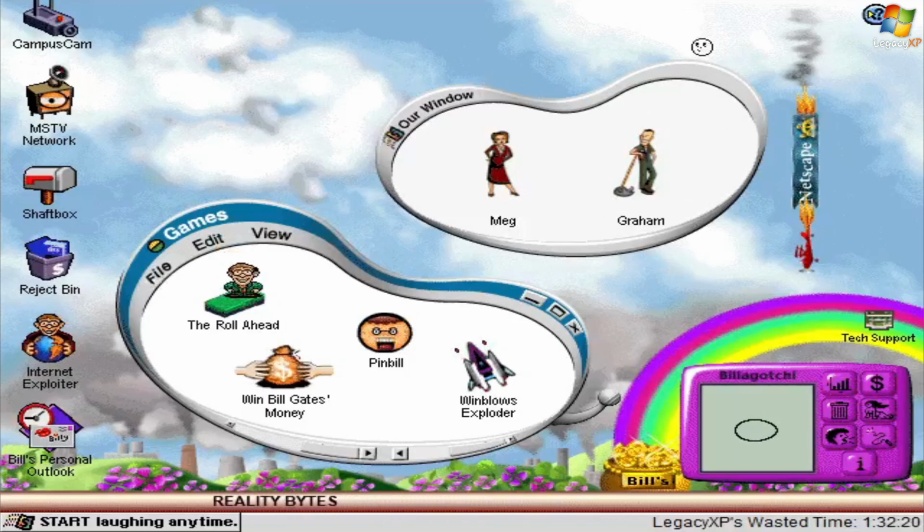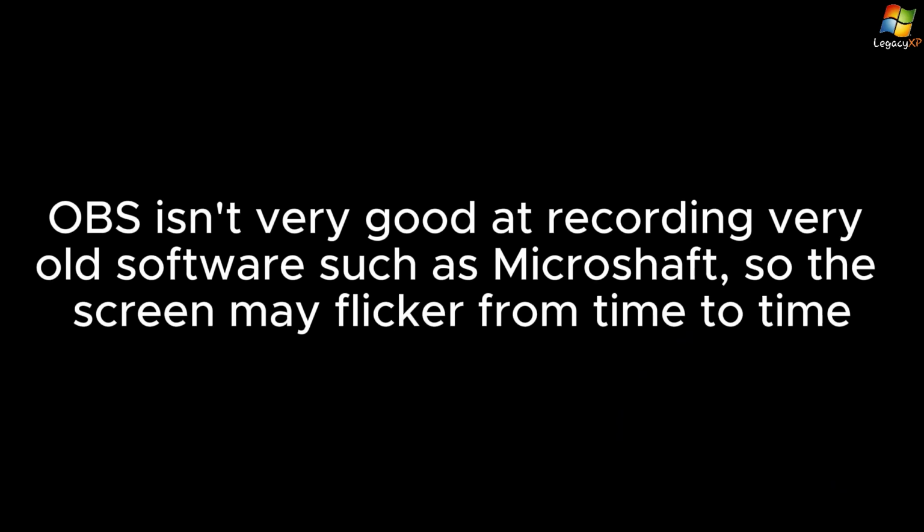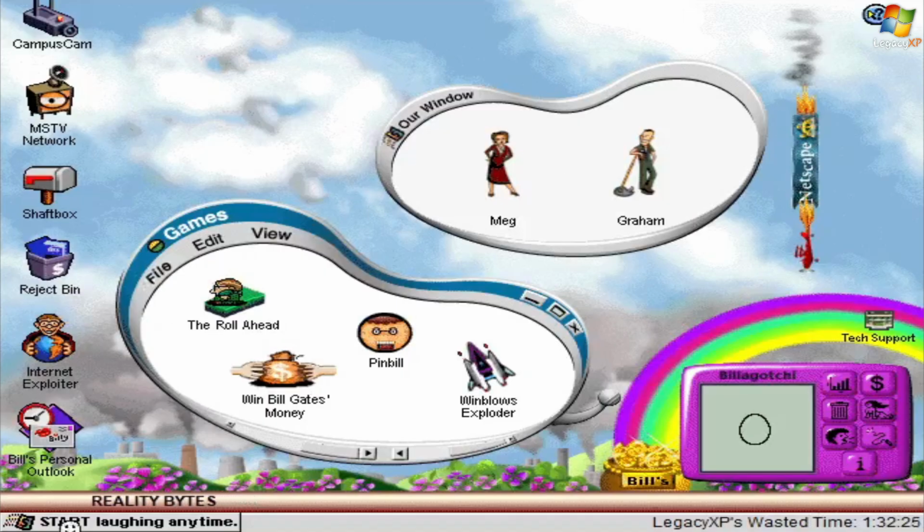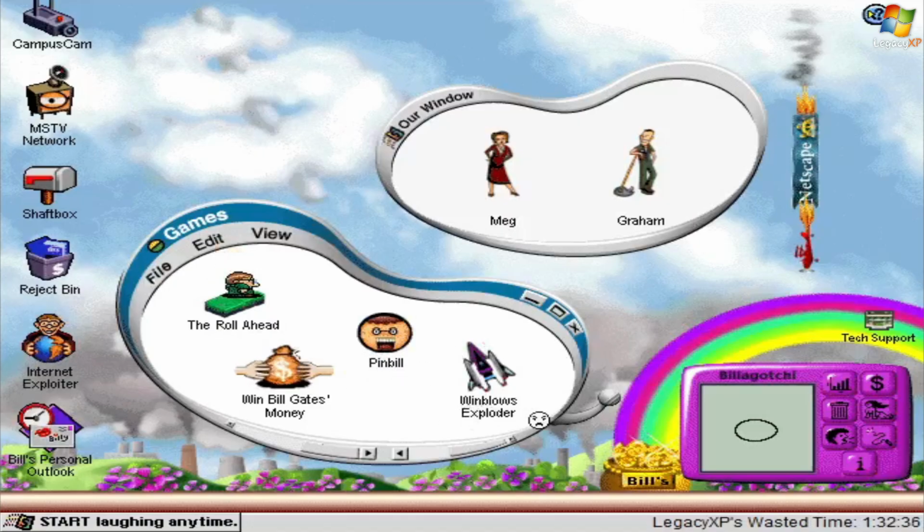So you see we've got these two windows here. One of them, these are all the games that are included within the Microshaft game itself, like the little mini games that we got here. We got the Roll Ahead, Win Bill Gates Money, Pin Bill, and Winblows Exploder.